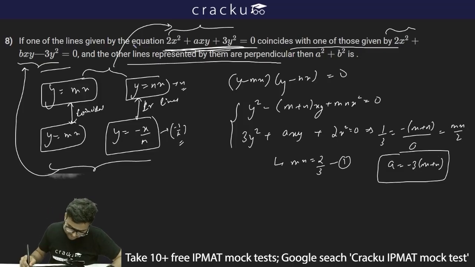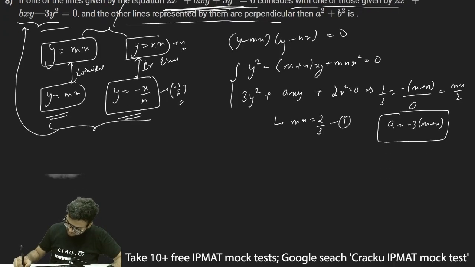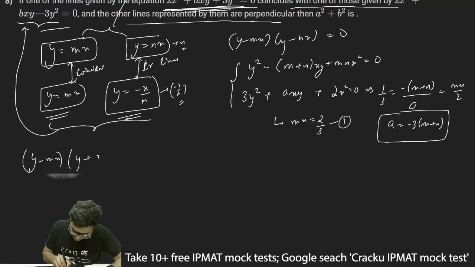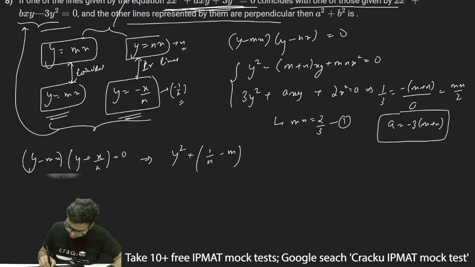Now we have the second pair of equations which is y is equal to mx and y is equal to minus x by n. Thus again multiplying this, I can write y minus mx into y plus x by n is equal to 0, and ultimately I'll get y square plus (1 by n minus m) into xy minus m by n into x square is equal to 0.